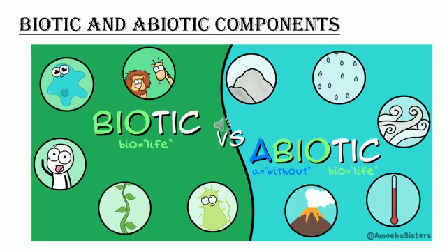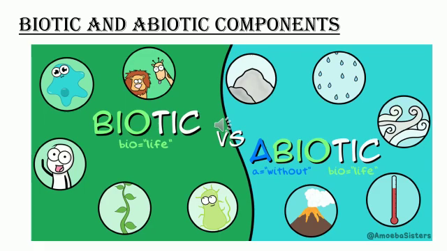I hope this picture gives a complete description for biotic as well as abiotic. Biotic means bio means life. Abiotic, without life. You can see it has been differentiated like this. Biotic, you can see animals, microorganisms, humans, plants, bacteria. All these are categorized under biotic.